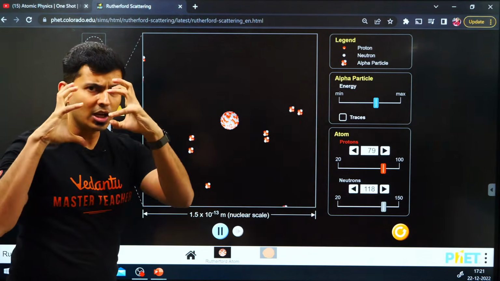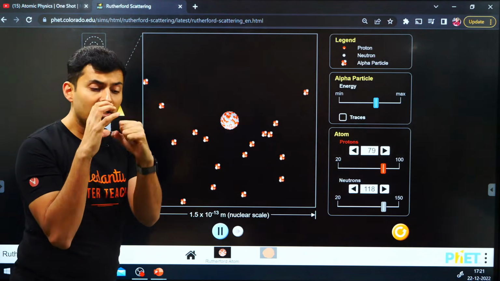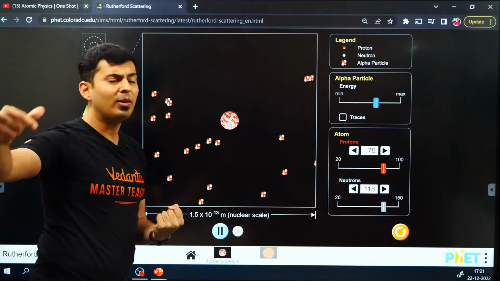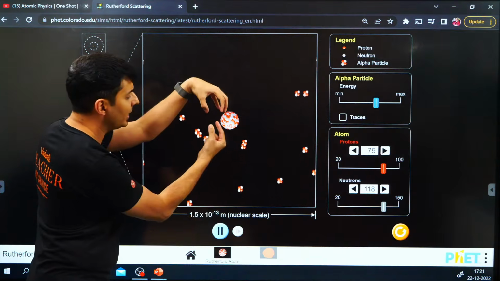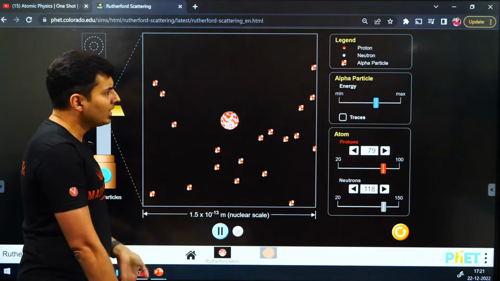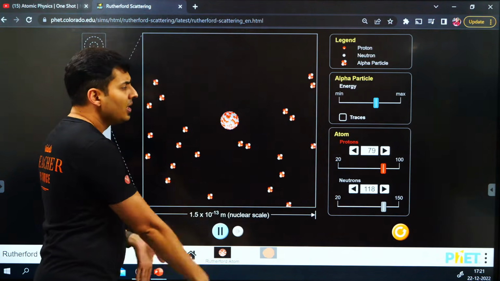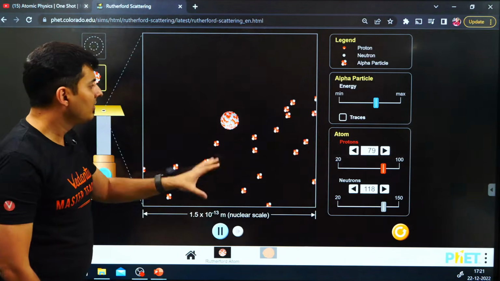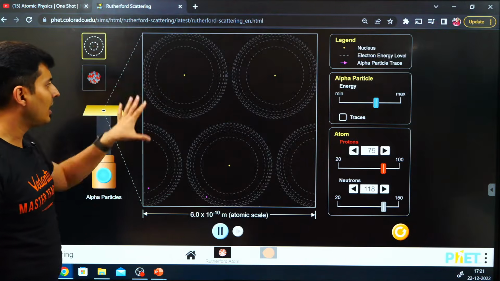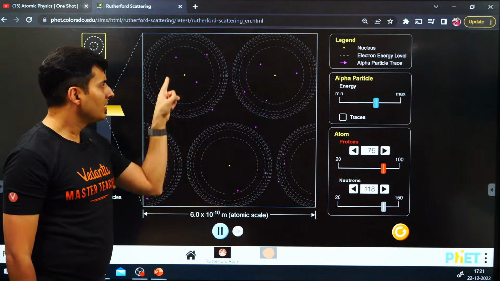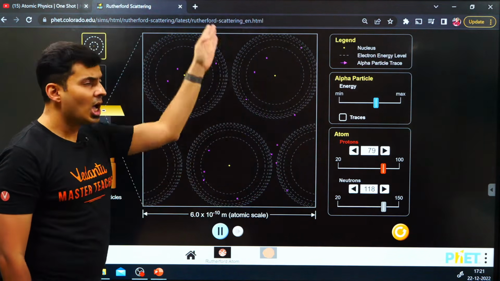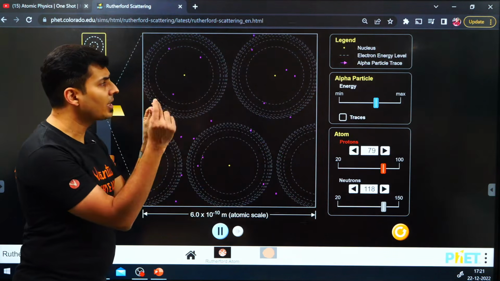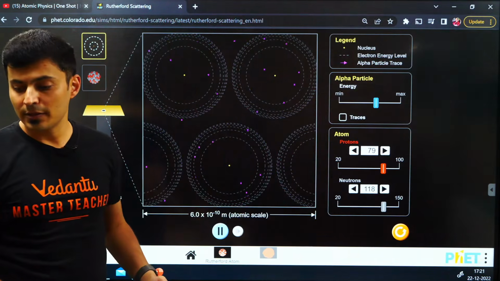This means that there is something really heavy and positively charged there, which is deflecting all these alpha particles. Very few alpha particles go head on, bang onto it. That's why they go U-turn. But otherwise, most of the atom is empty. That's why all these alpha particles are able to cross this atom. So you can see this as a whole. These are the nucleus. Most of these violet darts are able to pass, but very few of these violet darts are basically deflecting by small amounts. I hope this is clear.